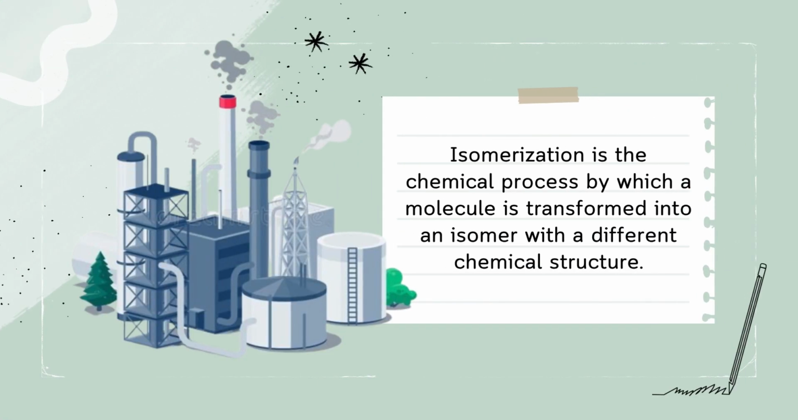Isomerization is the chemical process by which a molecule is transformed into an isomer with a different chemical structure. This often involves the rearrangement of atoms or groups of atoms within the molecule without changing the overall molecular formula. Isomerization reactions can occur spontaneously or be induced by heat, light, or catalysts. A common example in the petrochemical industry is the conversion of straight-chain hydrocarbons into branched-chain isomers, which improves gasoline quality.